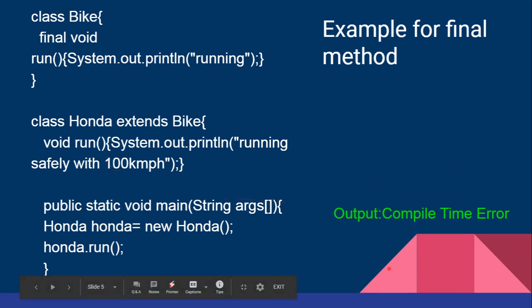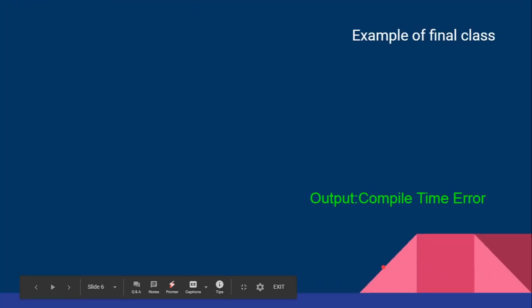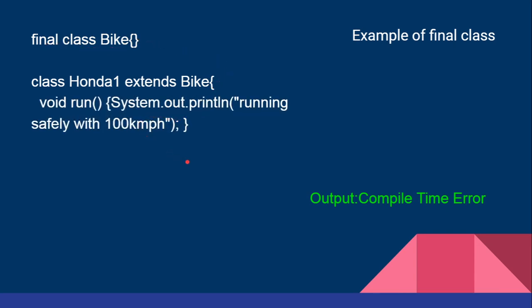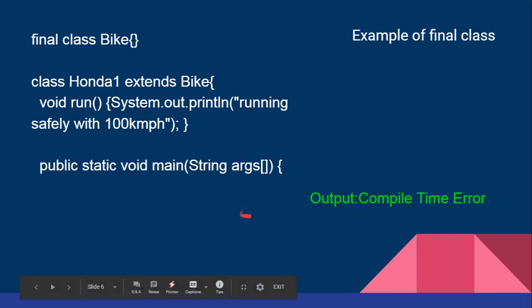Now let us see the next example of how the final class has been defined and what is the output of defining the final class. So final class bike, now we are extending class Honda 1 extends bike. Here since the class bike is declared as final, this class cannot be extended any further. That is why, when we start executing this program, it is giving a message as compile time error.